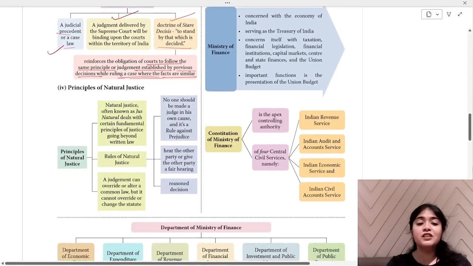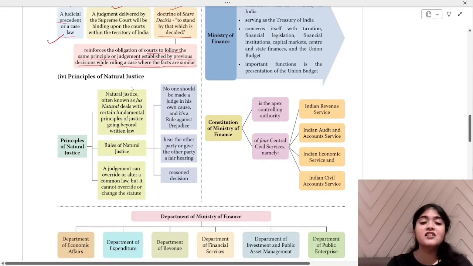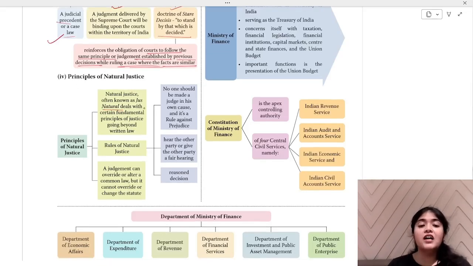Now, principles of natural justice. Natural justice deals with certain fundamental principles of justice going beyond written law. Something which is not written in law, but still it is considered that this is the natural way of doing a particular thing. That is the natural justice you will be giving to that person. That is your principle of natural justice.